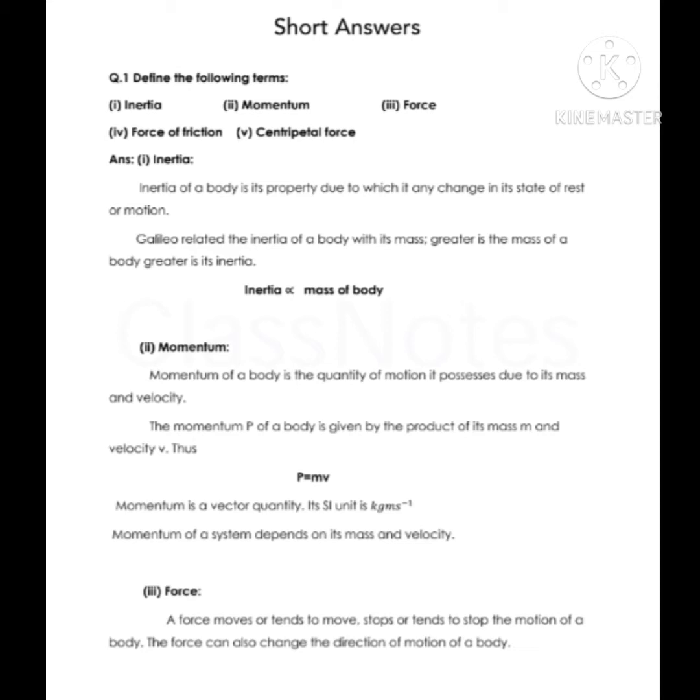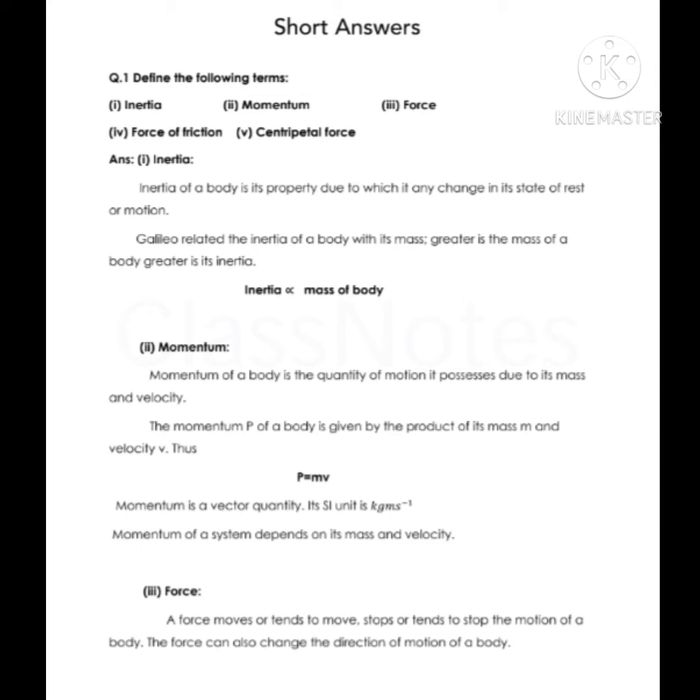Next point is momentum. Momentum of a body is the quantity of motion it possesses due to its mass and velocity. The momentum, represented by capital P, of a body is given by the product of its mass m and its velocity v. Thus P equals mv. Momentum is a vector quantity and its SI unit is kilogram meter per second. Momentum of a system depends upon its mass and its velocity.